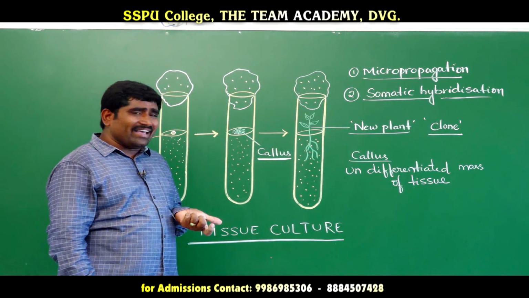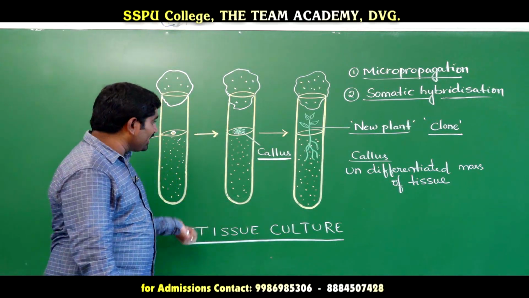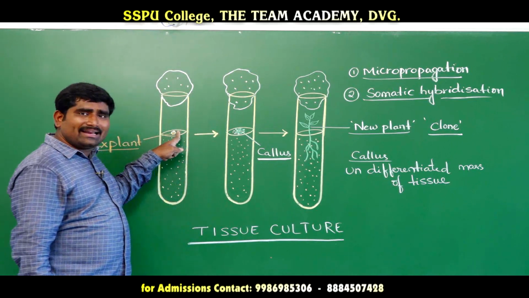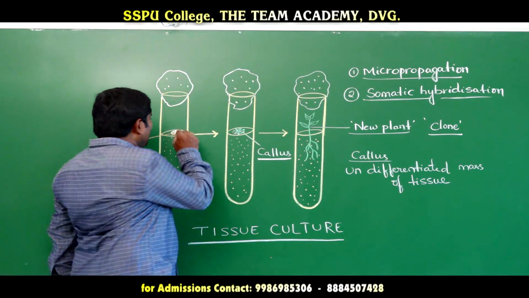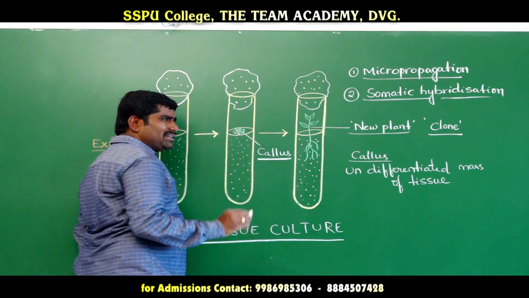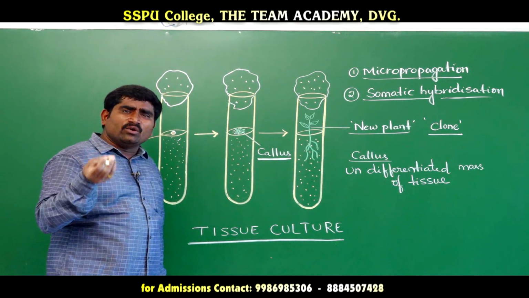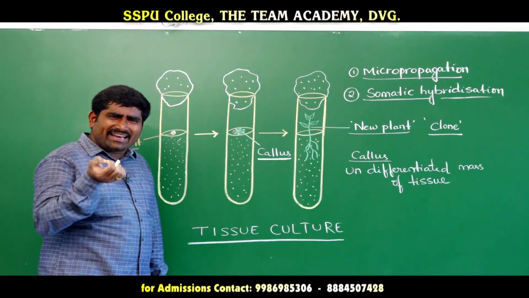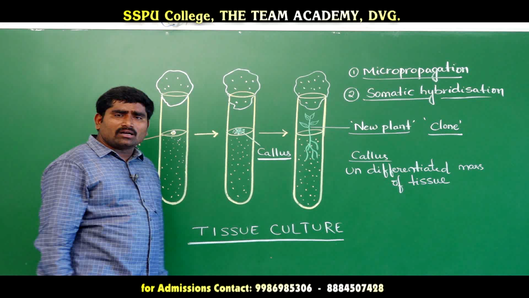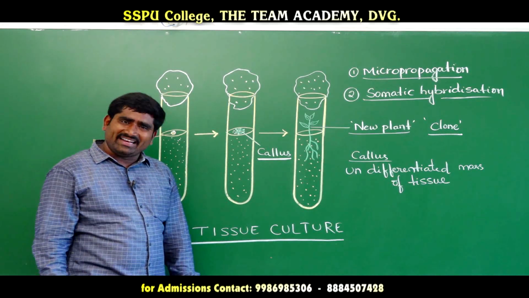And somaclonal variations means what? What are somaclonal variations? Some genetic material is there in this plant. This genetic information will come to the same plant, but sometimes due to inducing mutations or some other changes, if any small variations are formed in tissue culture, those are called somaclonal variations.